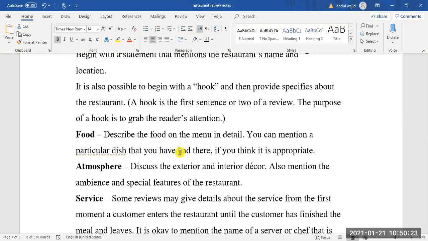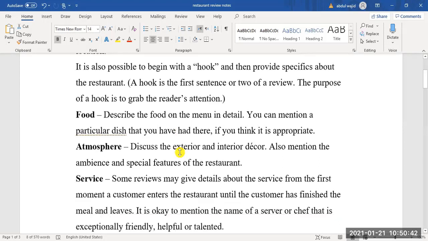So that is the feel which you have. And special features of the restaurant, like that the restaurant is specially decorated with fresh flowers. So this is atmosphere.